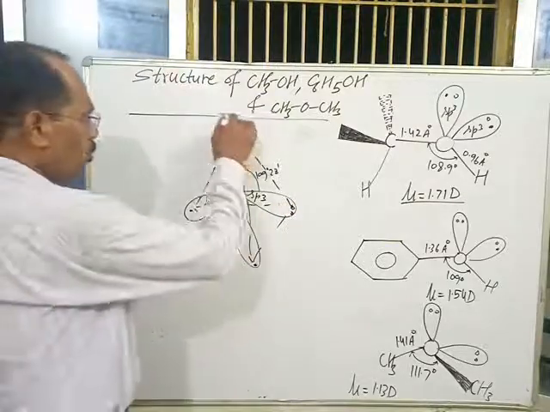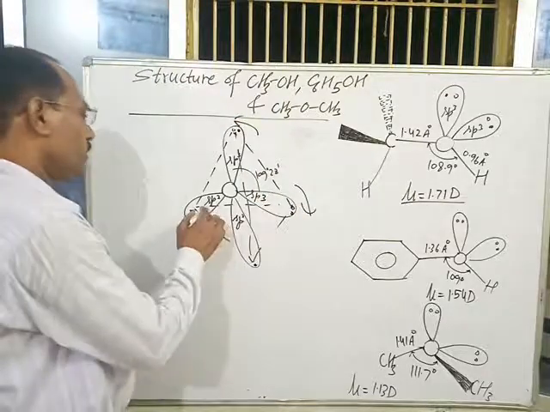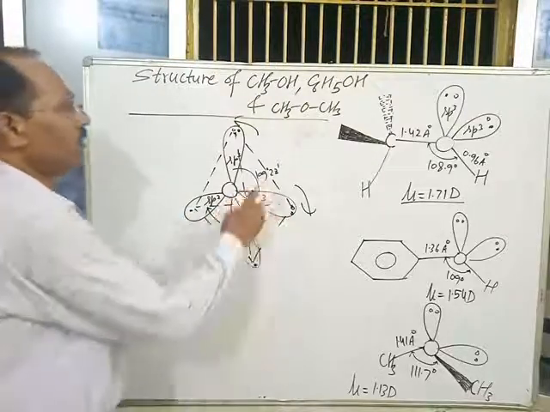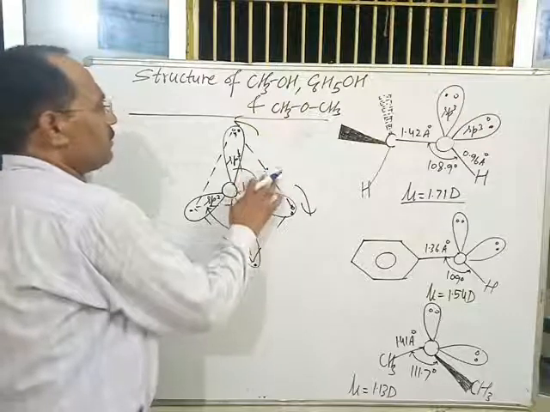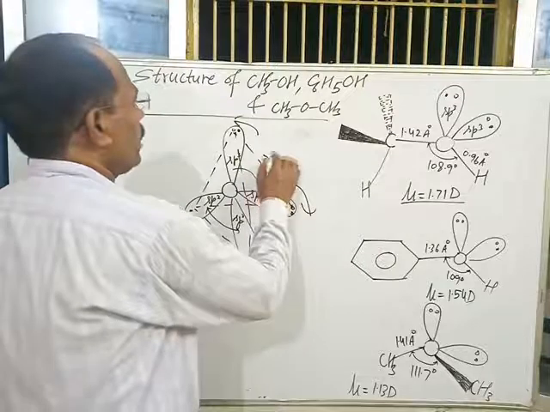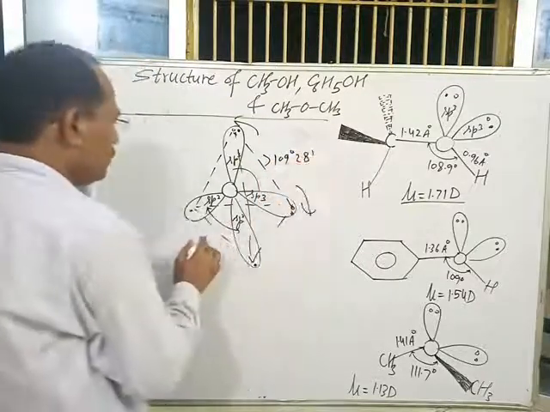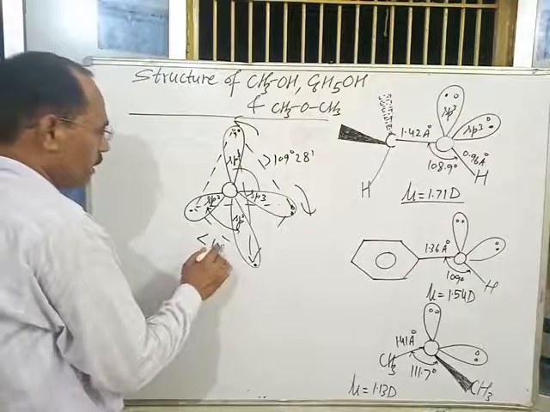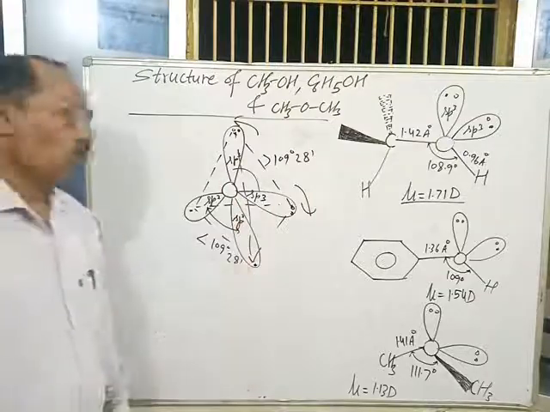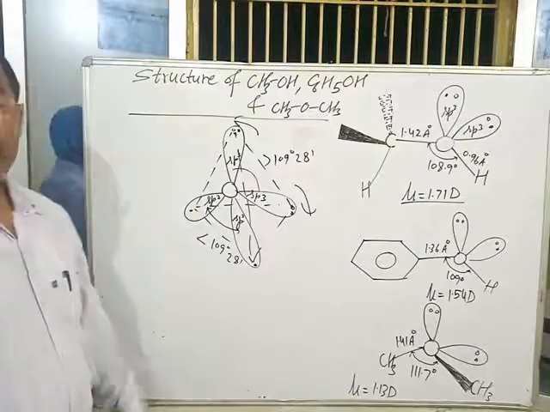Due to lone pair repulsion, this bond angle decreases from the ideal bond angle, and becomes less than 109 degree 28 minute.